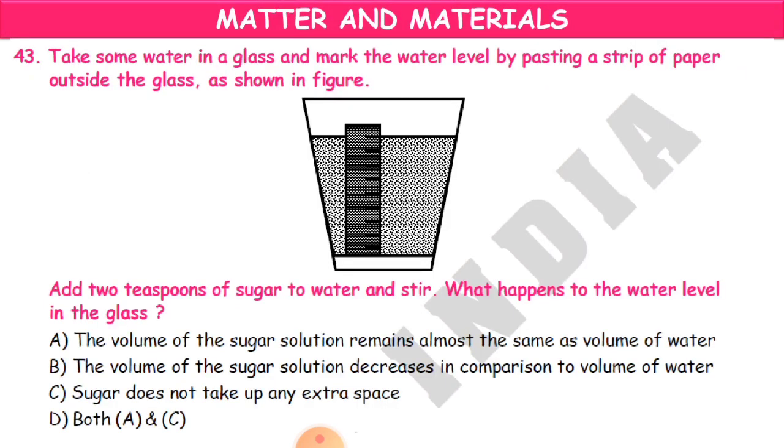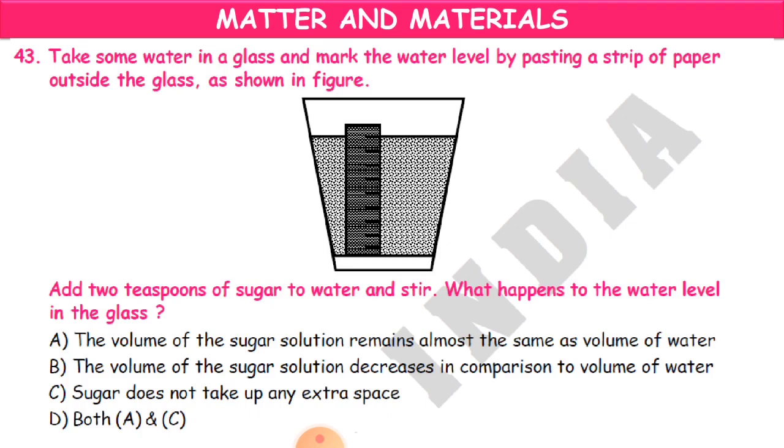Clear? Now 43rd question. Take some water in a glass and mark the water level by pasting a strip of paper outside the glass, as shown in the figure. Add 2 spoons of sugar to the water and stir. What happens to the water level in the glass?